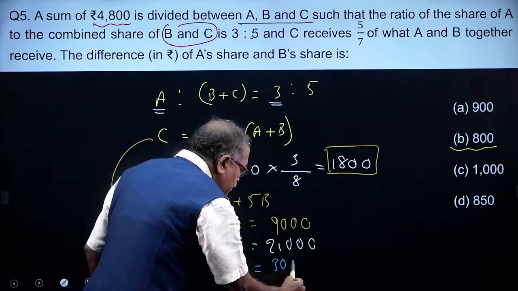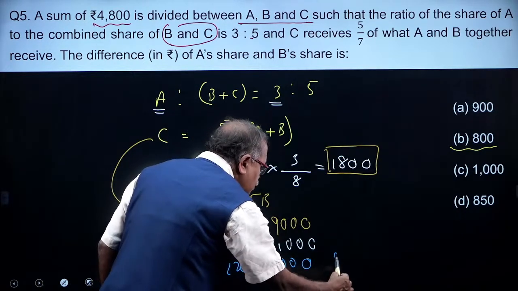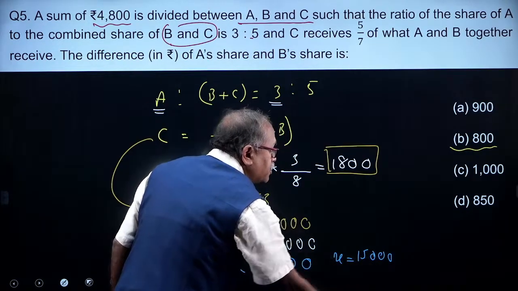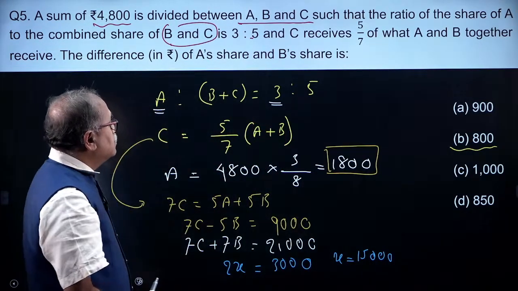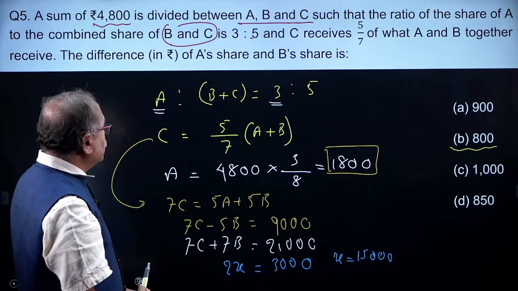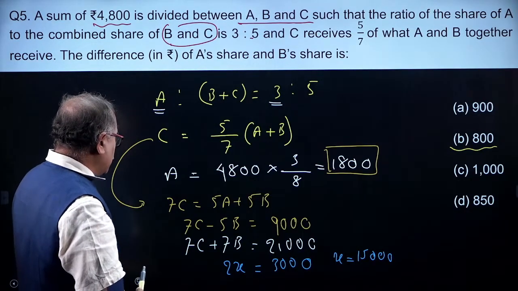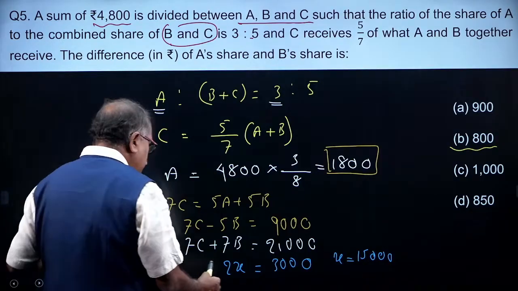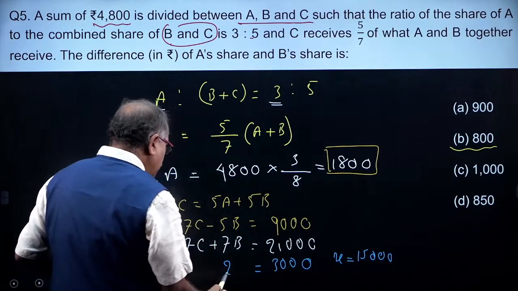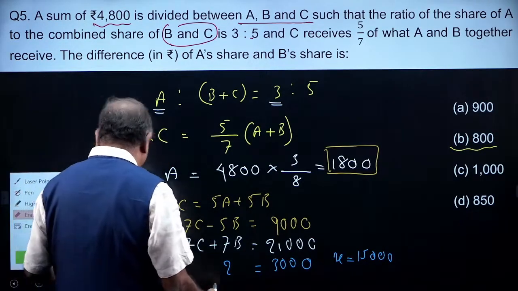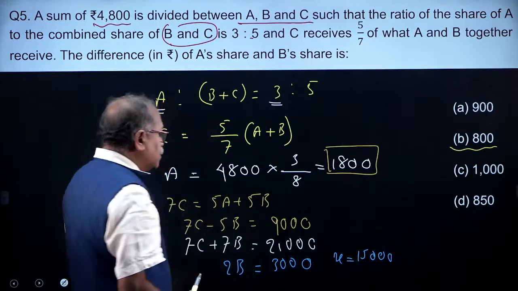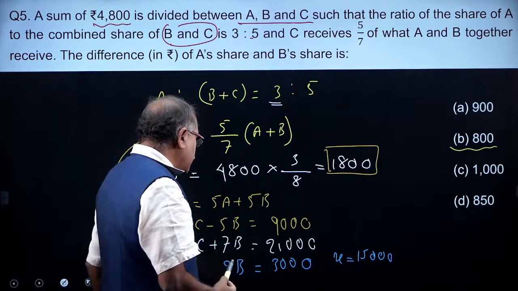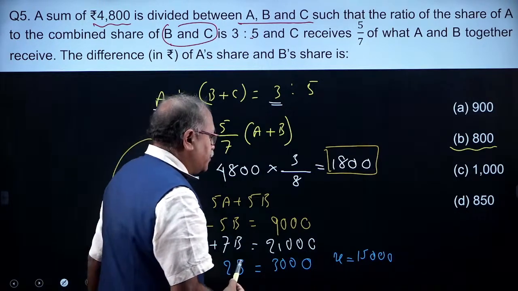This is 30,000. So obviously x is equal to 15,000. Am I right? So what does x mean over here? B. Okay. This is B. 2B, which is equal to 30. So B is equal to 15.